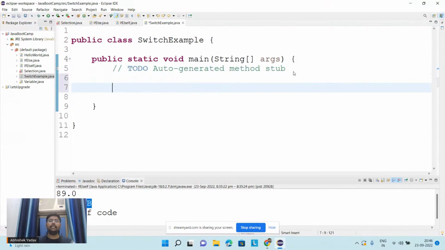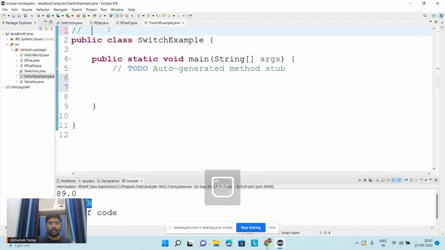So here I have been given some number from 1 to 7, and on the basis of the number I have to tell which weekday we are having. We have to tell the day of the week. The number is given from 1 to 7, and I have to tell the day of the week, right?